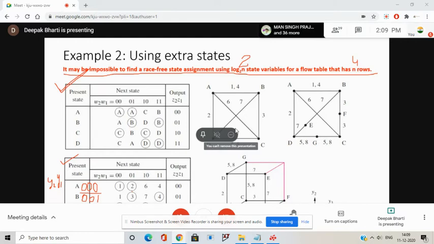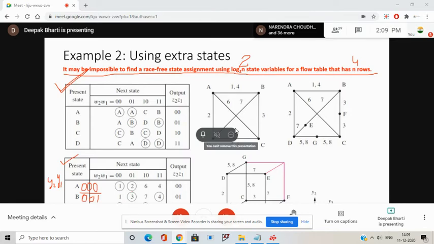C to D has two bits changing. What I'm saying is, transition only from A to B and A to C and A to D or D to A. I have not talked about transition of C to D. So A to B is race free, A to C is race free, and D to A is race free.